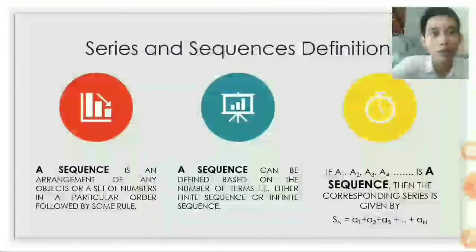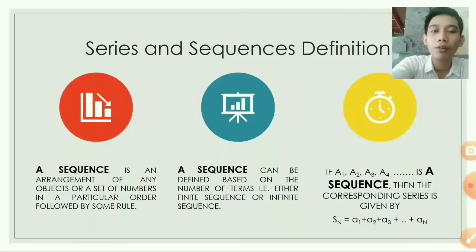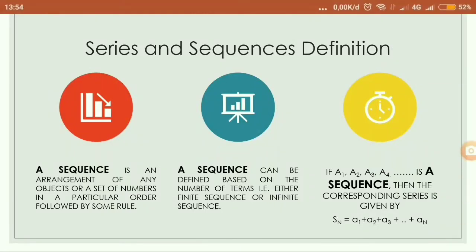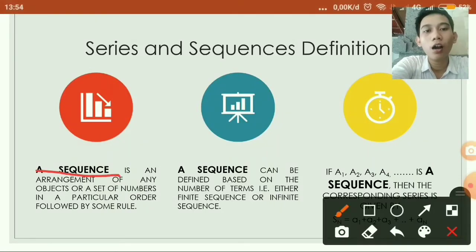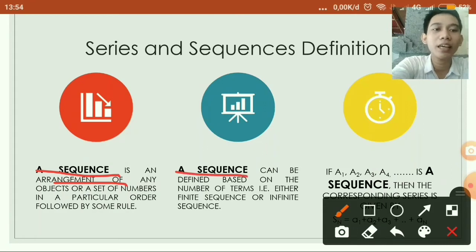What is series and sequence? A sequence is an arrangement of any objects or a set of numbers in a particular order followed by some rule. A sequence can be defined based on the number of terms, like either finite sequence or infinite sequence.